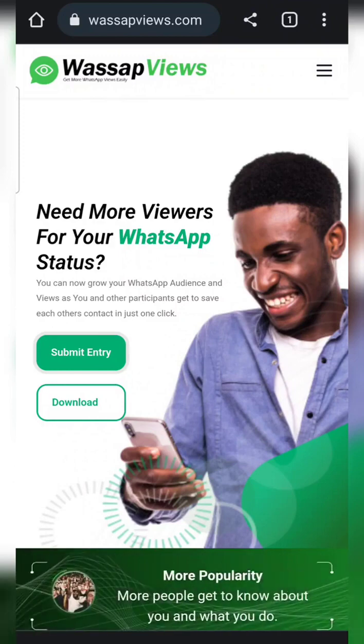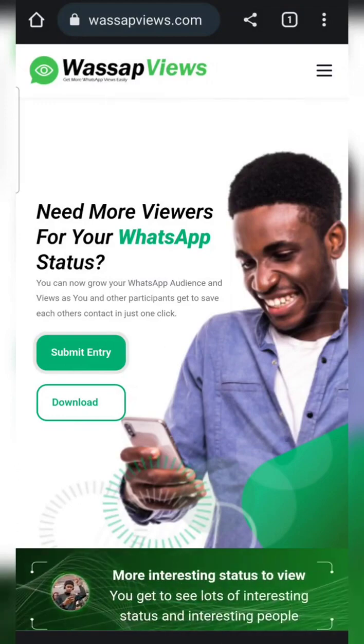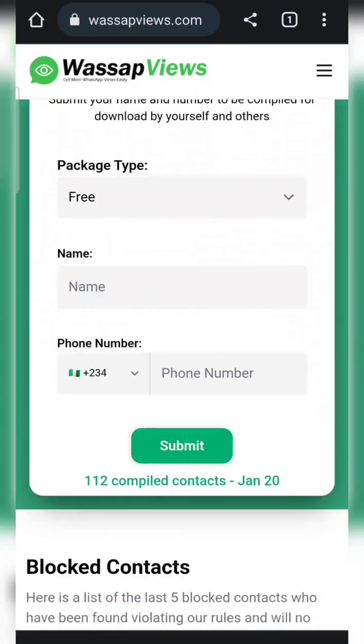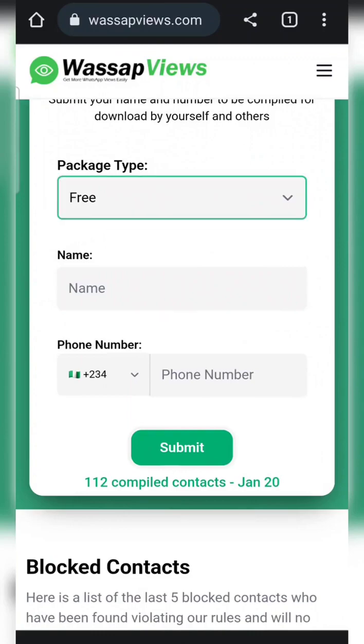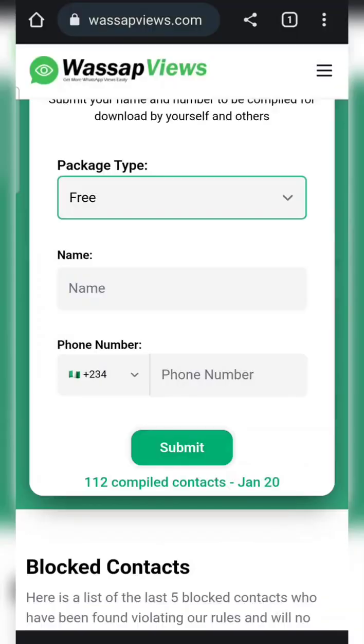So as you can see, this is just like 7 minutes after 8 p.m. over here. So meaning I'm still here early. I'll click on submit entry. So there's the free package and there's the paid package, free and premium. So premium basically would cost just, I think, about 200 naira. Yeah, a little amount, but with the free you can do a lot. The only limitation with the free is the characters you can use for your name is just 8 characters.